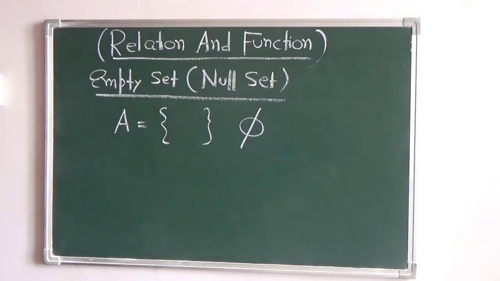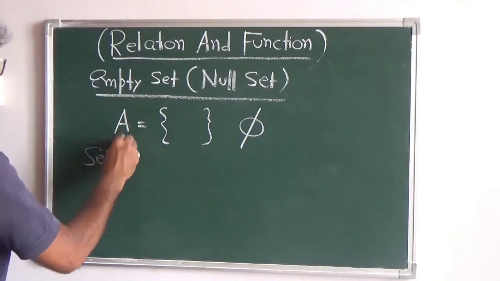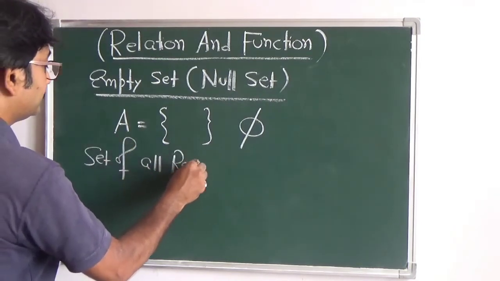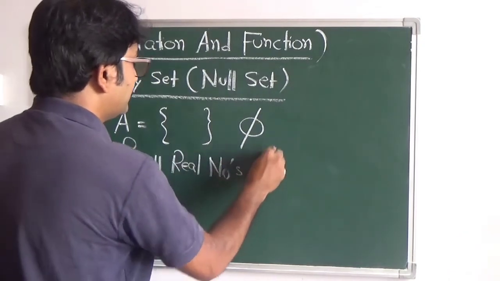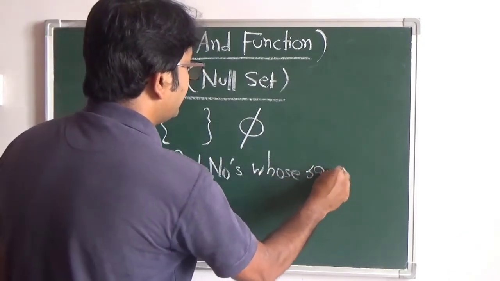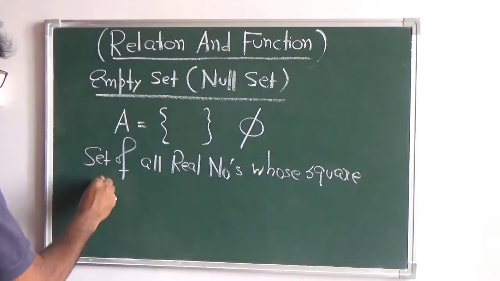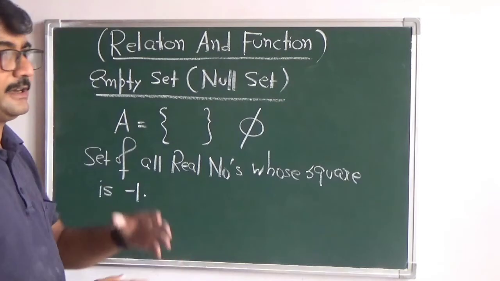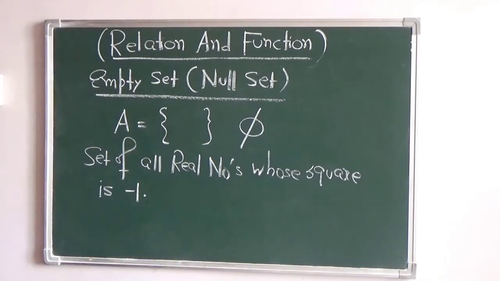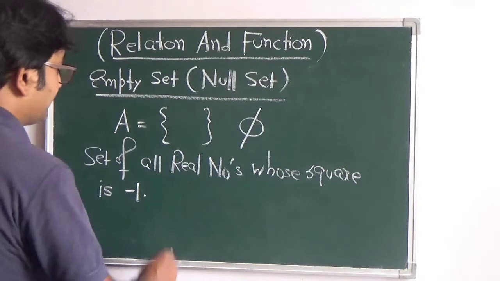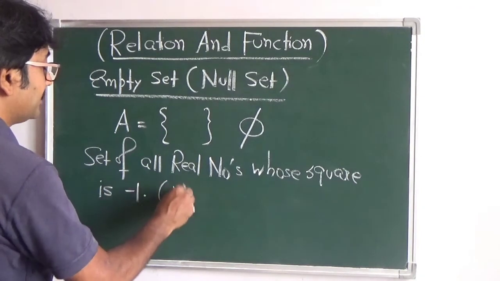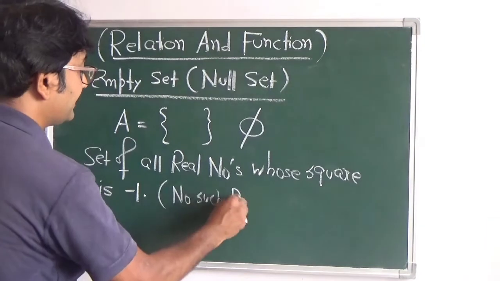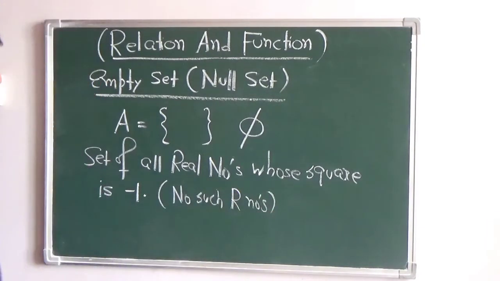Okay. Now, if I take an example, the set of all real numbers whose square is -1. So can we have a set of real numbers, or one single real number, or as many real numbers as you can take, whose square will give us -1? So this will have no elements, no such real numbers whose square will give us -1.